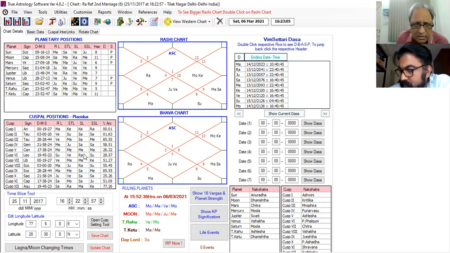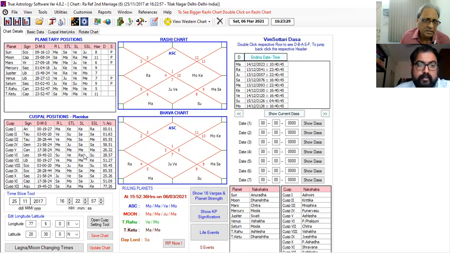Okay. Now, the third point is you have to read the primary cusp subsublord 9th, which has to make relation with 7th house, the house of previous marriage, directly or indirectly. Yes. So 9th house SSL. Okay. So the 9th house SSL is Mercury. Mercury. Okay. Mark an arrow.